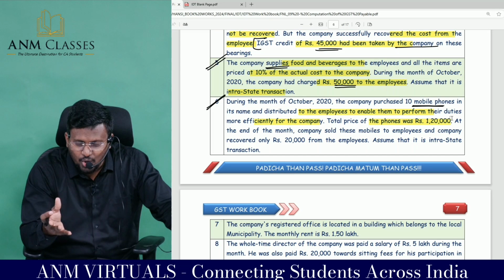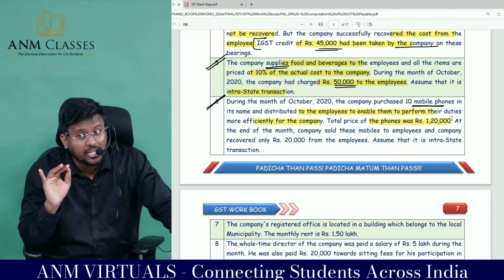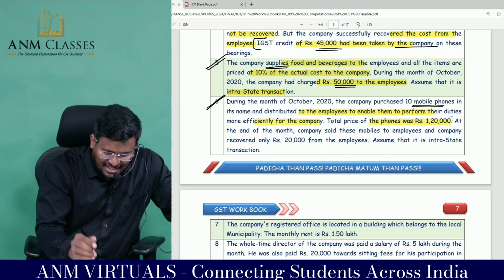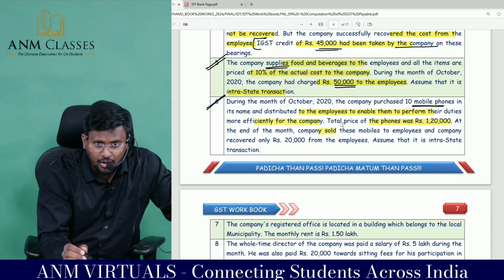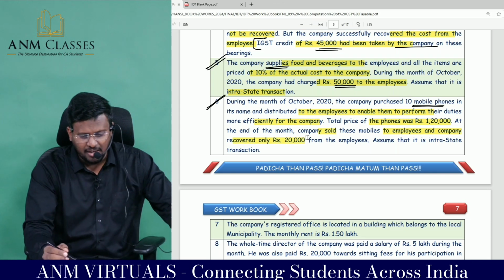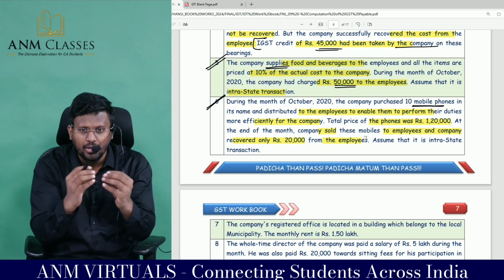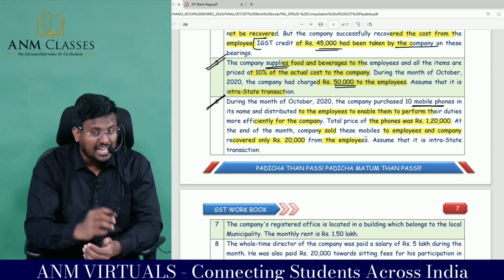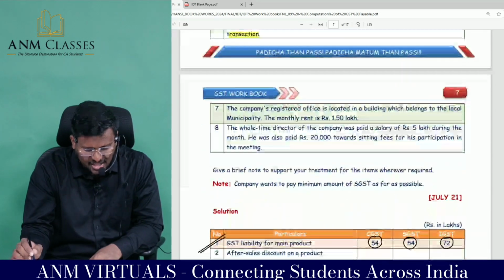Till that, provisions of Schedule 1 will not apply. Those provisions are applicable only for gifts. At the end of the month, the company sold, not gifted, this mobile to the employee. For gifted, 50,000 will be applicable. For sold, 50,000 will not apply. The company recovered only how much from the employees? That means employer and employee are what kind of persons? Related persons. Transaction value has to be put aside.